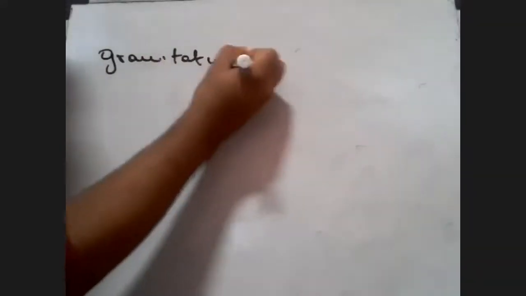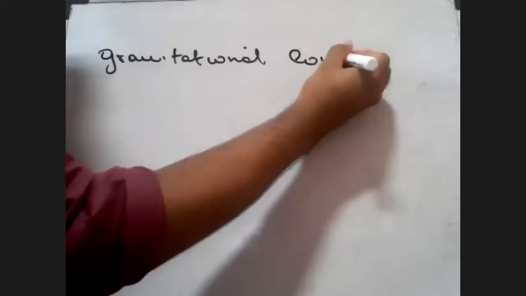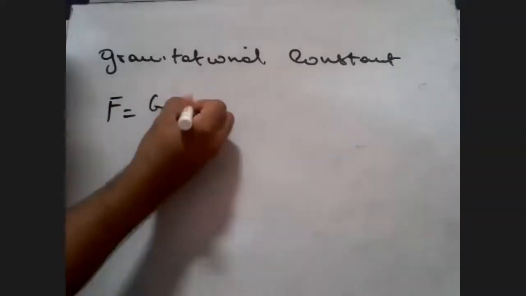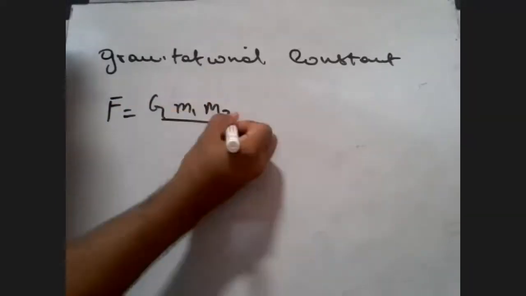Now let's go to another one. Let's try to understand the gravitational constant, students. Find out the dimension for the gravitational constant. Which formula can we use here? Can we use force is equal to G m1 m2 upon r square?